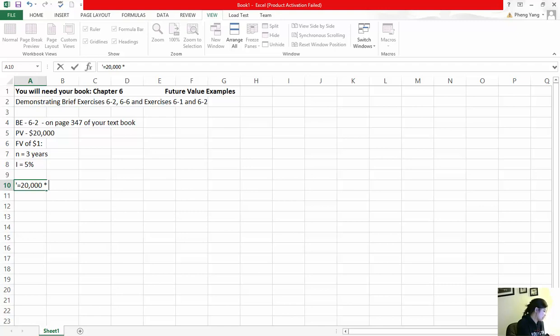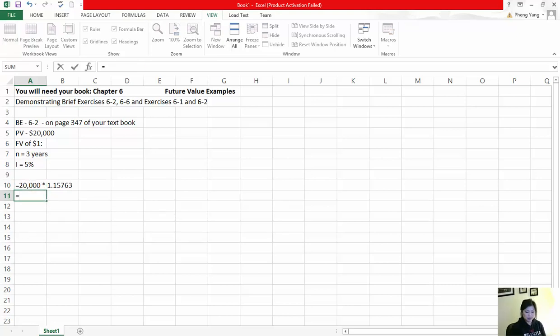So there's 5% at the top. You go all the way to the 5%, and your factor is going to be 1.15763. Okay, so that is what you multiply it by.